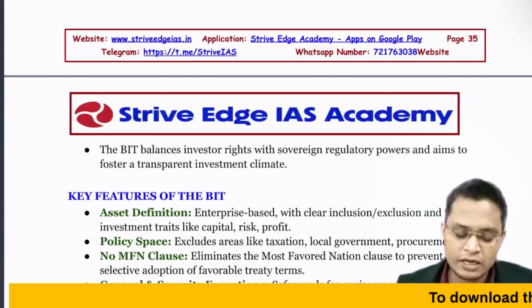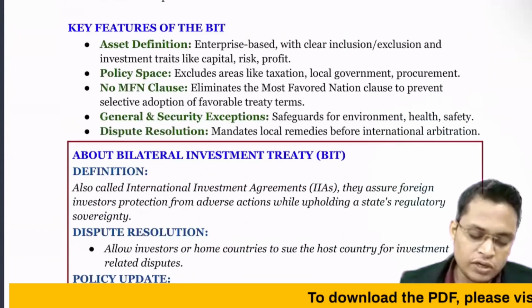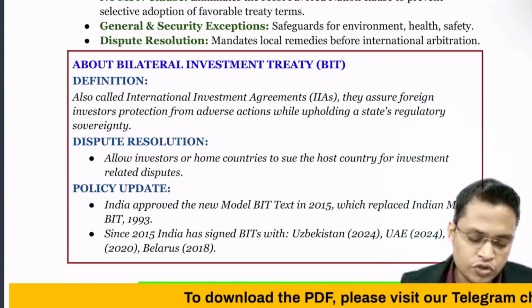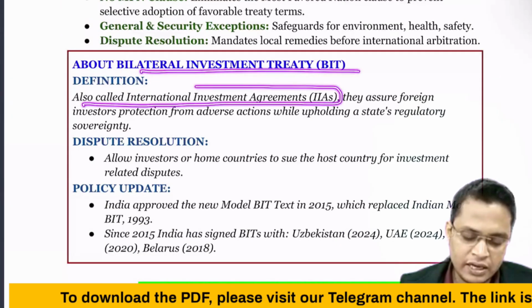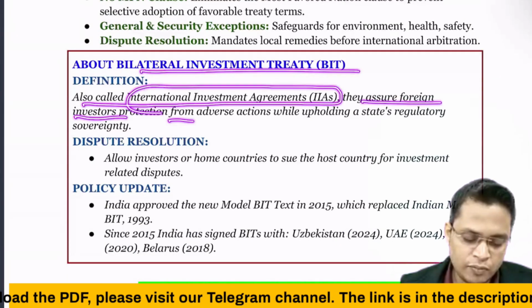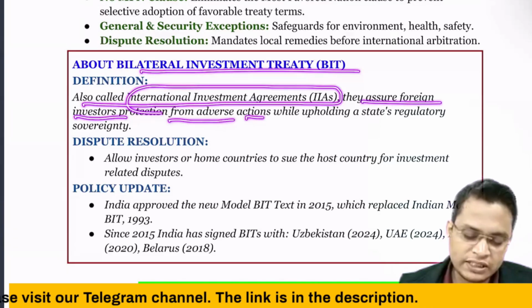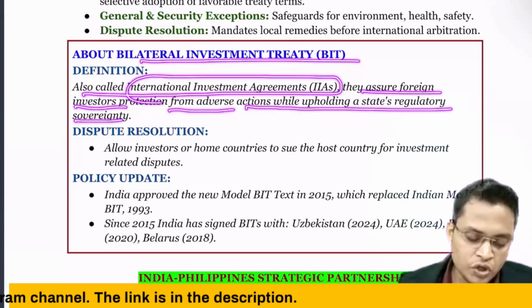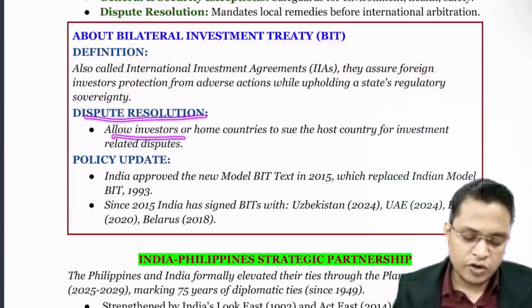So we need a proper regulation. Okay. So about bilateral investment treaty, it is also called international investment agreement. They assure foreign investor protection from adverse action while upholding state regulatory sovereignty. Dispute resolution allows investors of one country to sue the host country for investment related disputes.